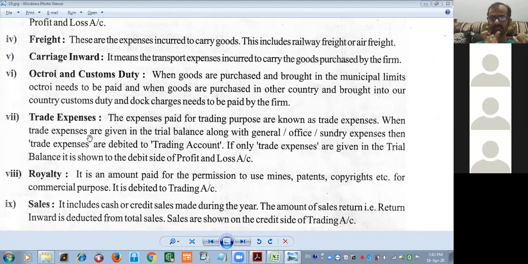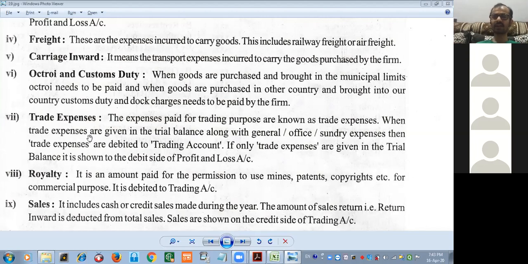Then the trade expenses nature becomes direct, hence trade expenses will be debited to your trading account. But when trade expenses do not come with other expenses, in that situation that nature becomes indirect, hence it is debited to where?